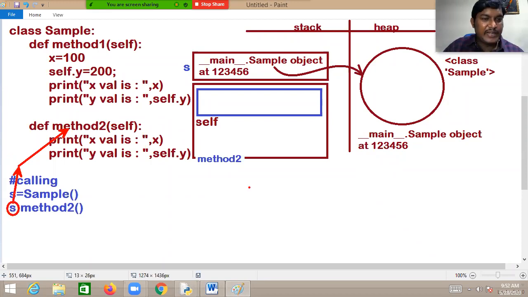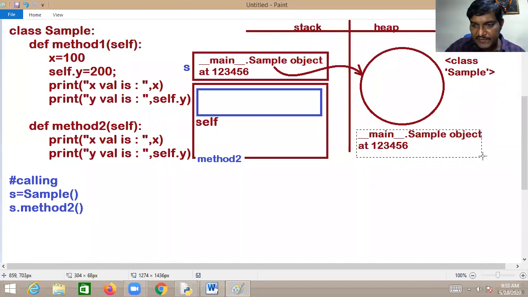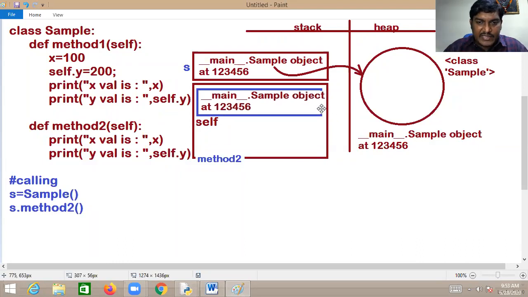I mean to say, whatever object is referred by S, the same reference will be referred by self in method 2. Whatever object is referred by S, the same object will be assigned to the self in method 2. This is what exactly happens.